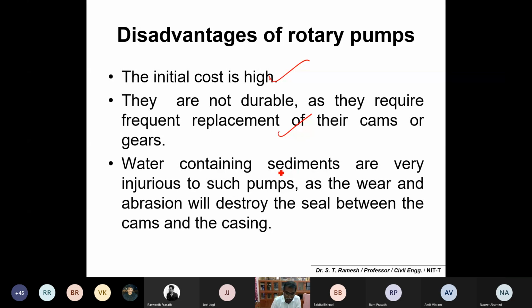And imagine now if some particles of stone or sediments come in, it will also damage them, or there could be a possibility of wear and tear, and abrasion will destroy the cams and also the casing. So these are some of the drawbacks with respect to rotary pumps.